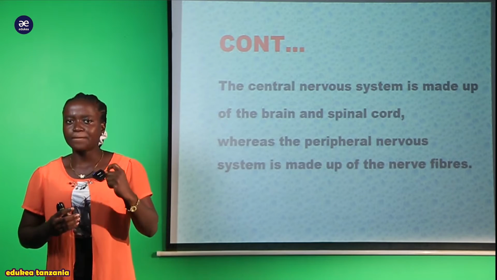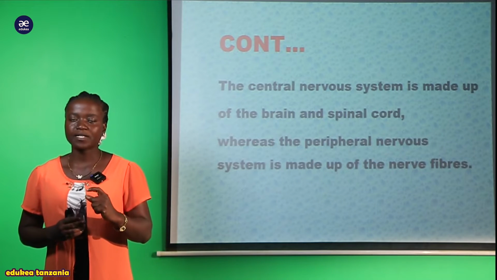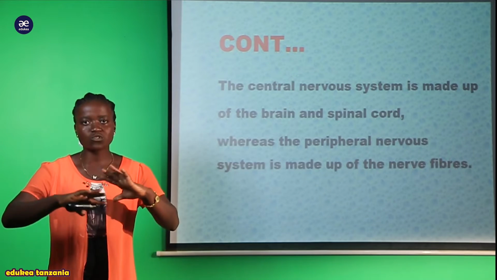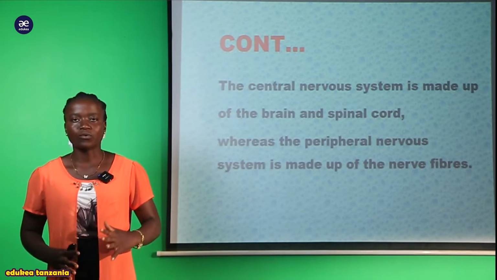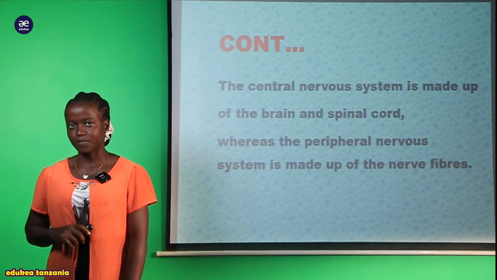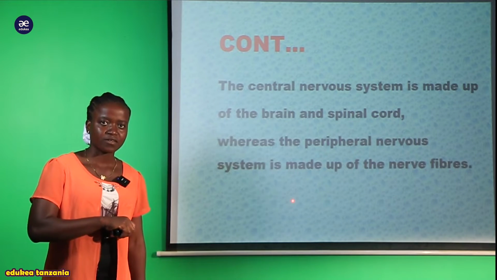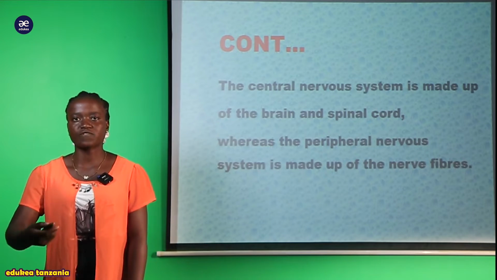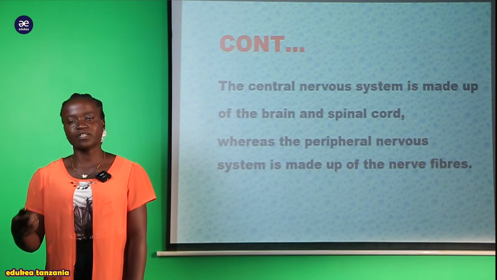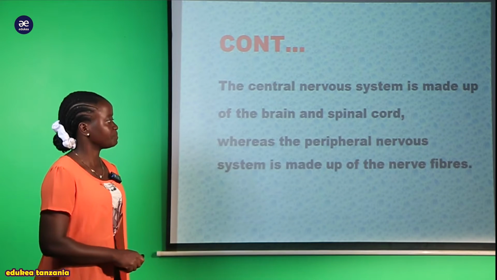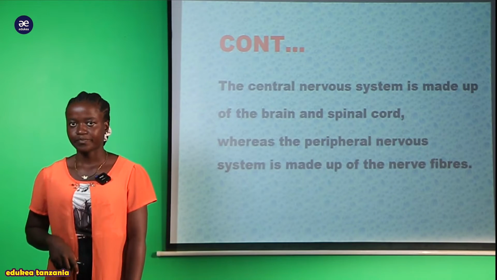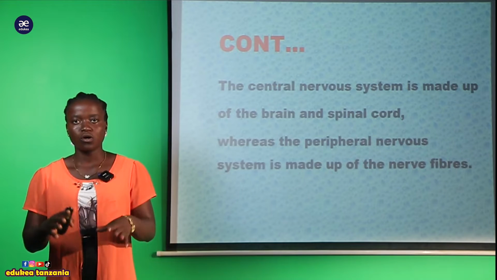Lakini tukija kuongelea peripheral nervous system, hapa tutaongelea kuhusu nerve fibers. So all fibers found within the human body are located in this system called the peripheral nervous system. Briefly, you have to know that when we say central nervous system, we mean the brain together with the spinal cord, but when we say peripheral nervous system, we mean the nerve fibers only. We are going to talk about it. So now you have to know that.